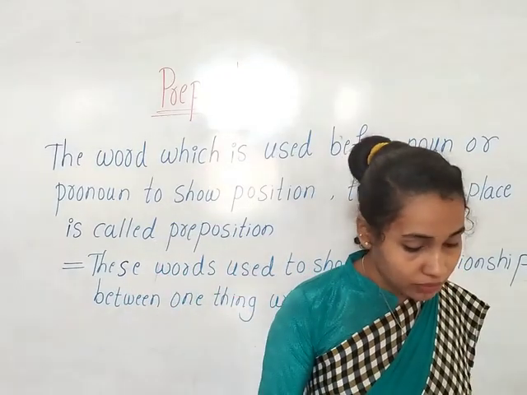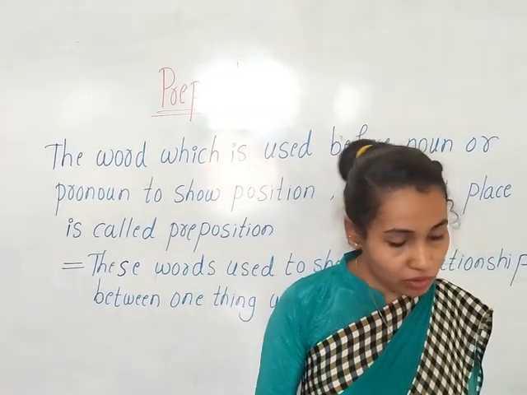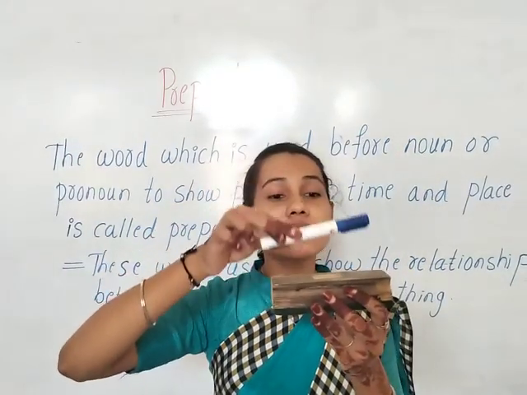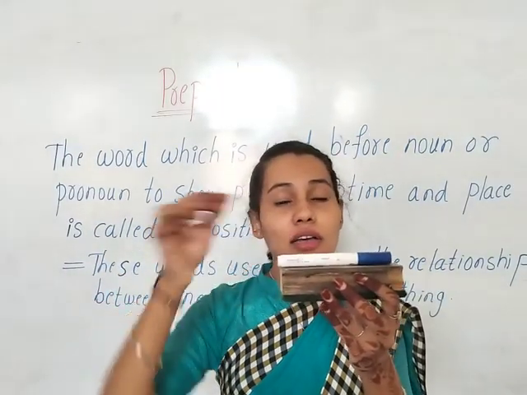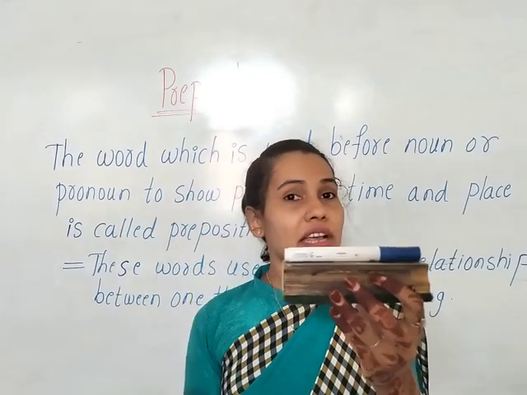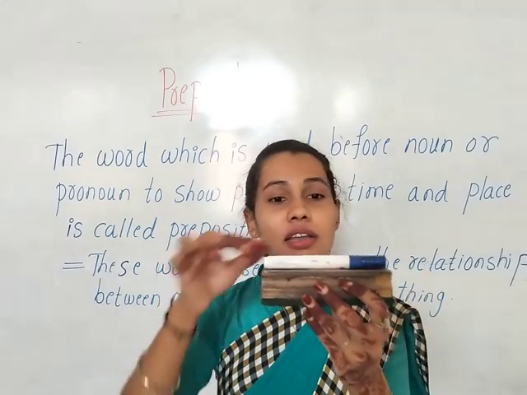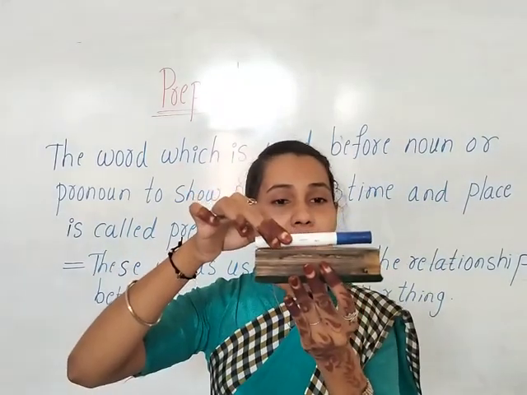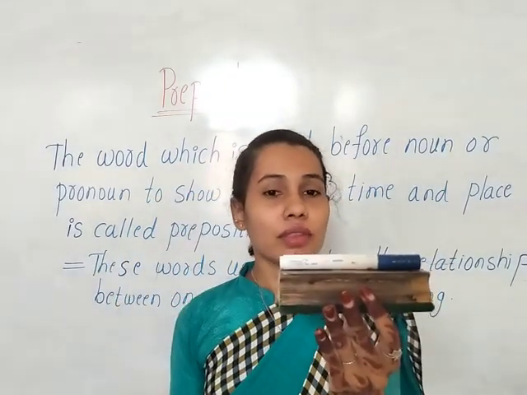Okay, now I am going to ask some questions to you. Okay children, so can you tell me where is the marker? This is the marker and this one is the duster. So can you tell me where is the marker?